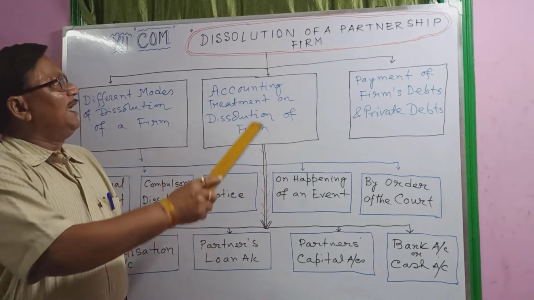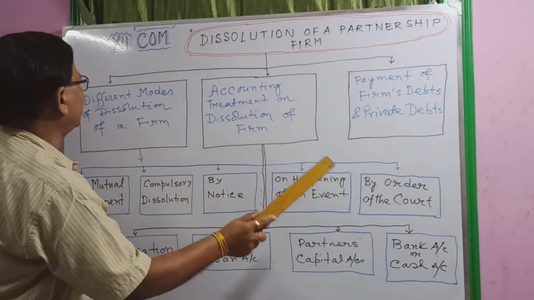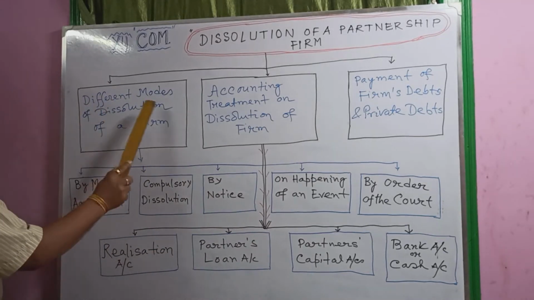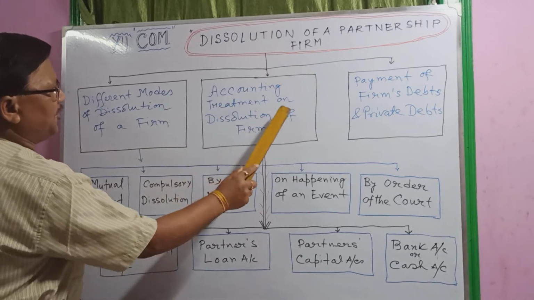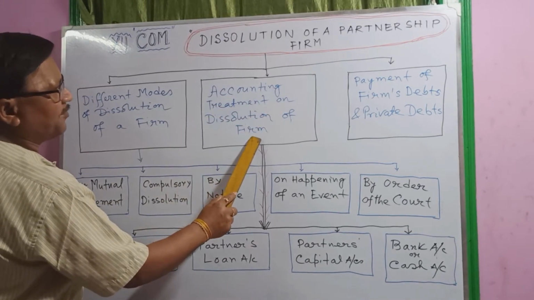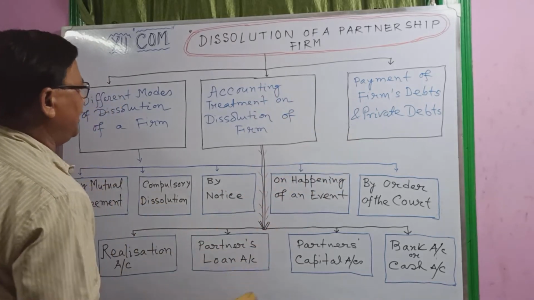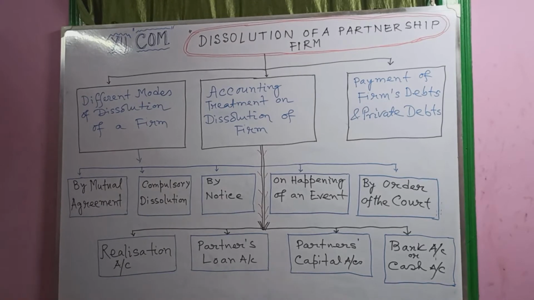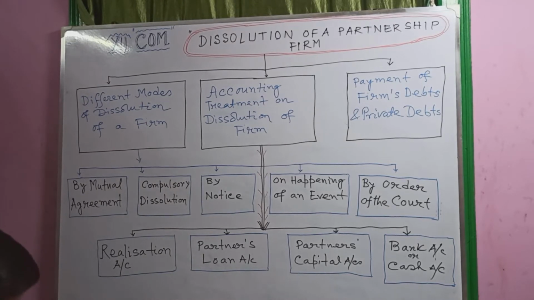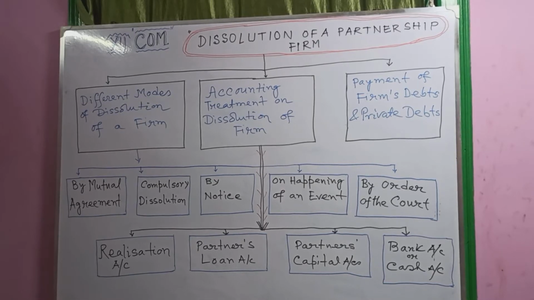Now, for dissolution of partnership firm, a chart is given. The first chart is the different modes of dissolution of partnership firm, the second is accounting treatment of dissolution of partnership firm, and the third is payment of firm's debt and private debt. Let us discuss one by one. The partnership firm may be dissolved in different ways.